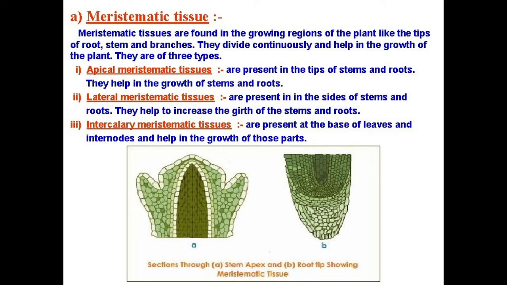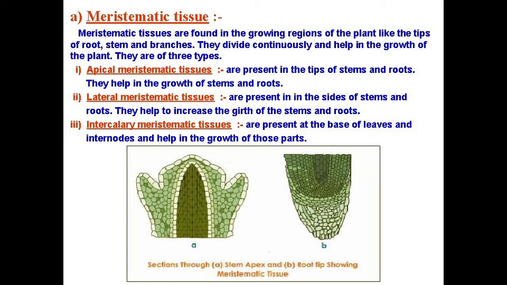Whatever growth we see in the stems and roots, that girth increase is due to the lateral meristematic tissues. And next we have learned intercalary meristematic tissues, which are present at the base of leaves and internodes and help in the growth of those parts.